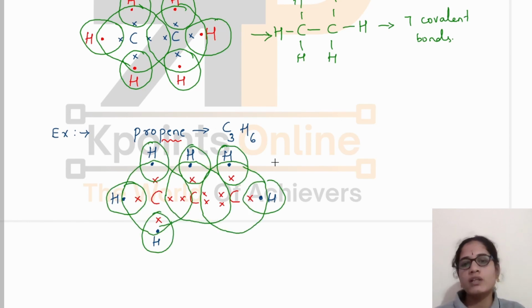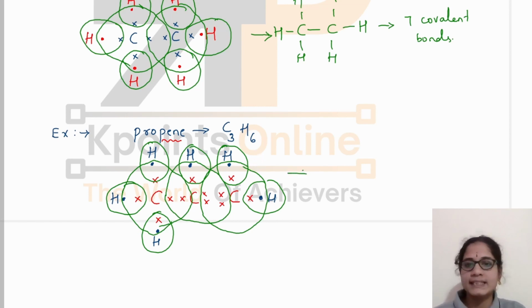And you can also count the total electrons around each atom after bonding. Duplet of hydrogen is satisfied in all the cases. What about carbon? Here 1, 2, 3, 4, 5, 6, 7, 8. In case of this carbon atom 1, 2, 3, 4, 5, 6, 7, 8. And for this one also 1, 2, 3, 4, 5, 6, 7, 8. All the valences are satisfied for all the carbon atoms.